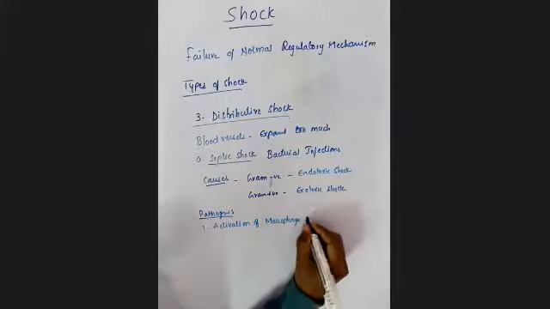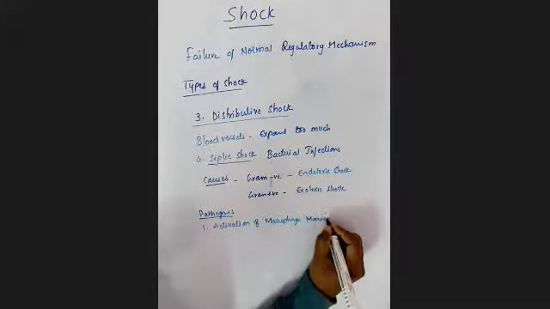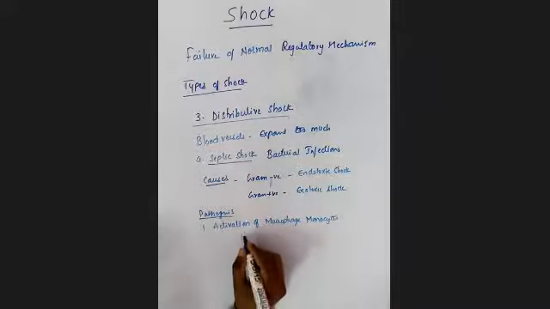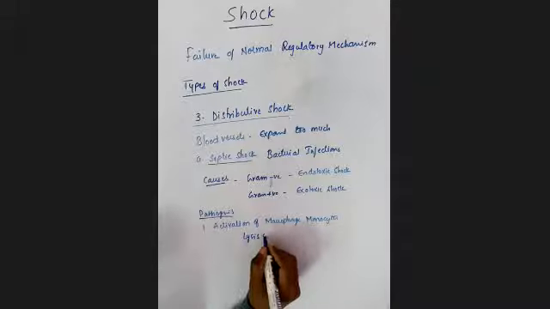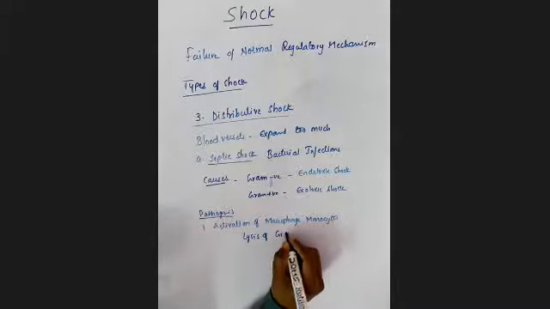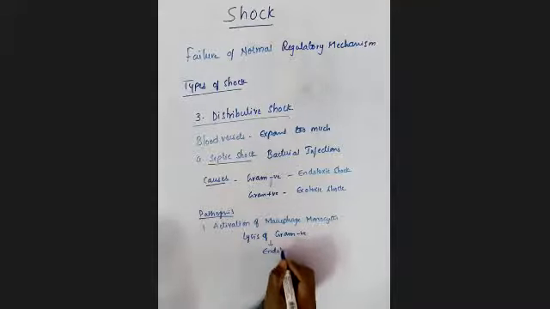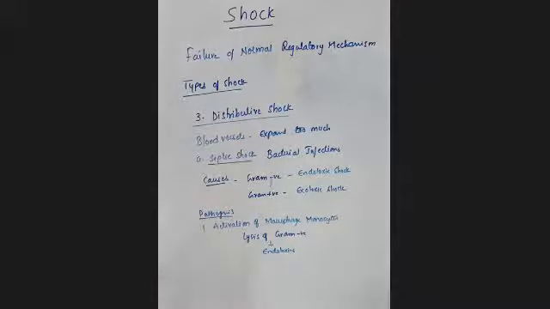We'll see how these macrophage monocytes get activated, which may lead to this kind of septic shock. Suppose there is lysis of gram negative bacteria, which releases the endotoxins. Like I told you previously, it's a product of the cell wall of the bacteria.